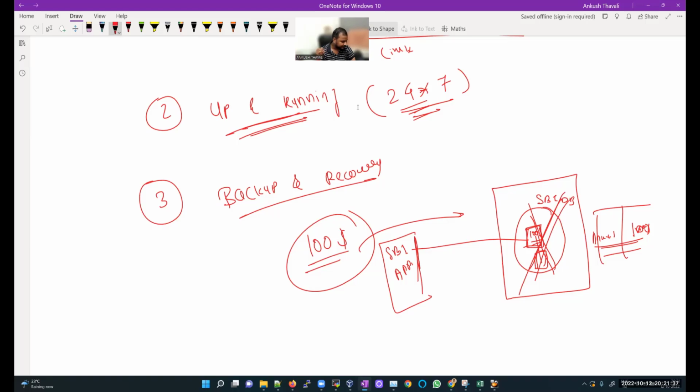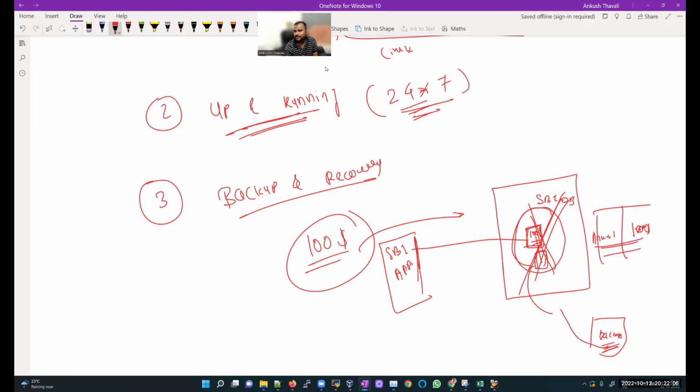As an Oracle DBA, you should know how to take a backup of your Oracle database. That is very important. Why are we taking a backup? Because for some reason, if my database got corrupted, I have a backup available. Let's say I place my backup in some location. I will use this backup and restore my database one more time.